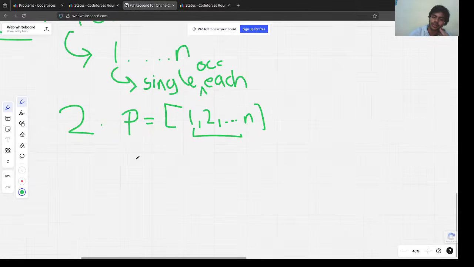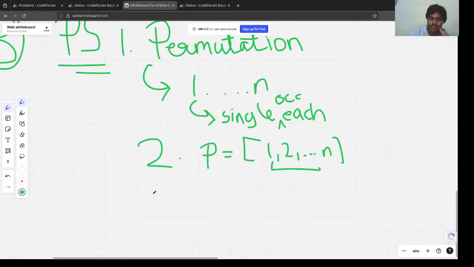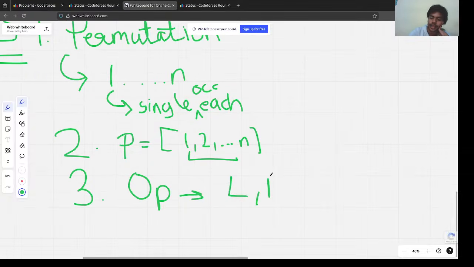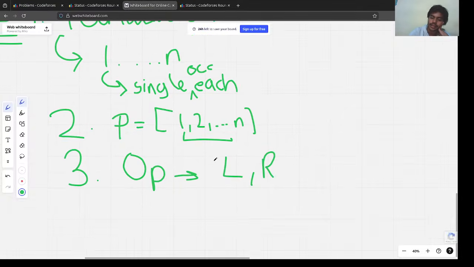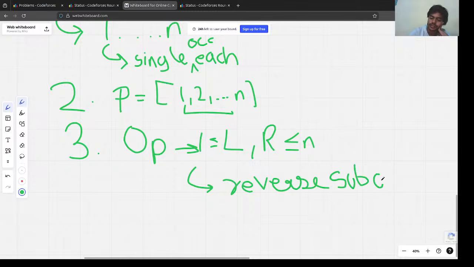And then we have some operation here, like the classic Codeforces. So what operation do we have? We can choose L and R such that these L and R are greater than or equal to 1 and less than or equal to n, and we can reverse that portion, reverse that subarray.